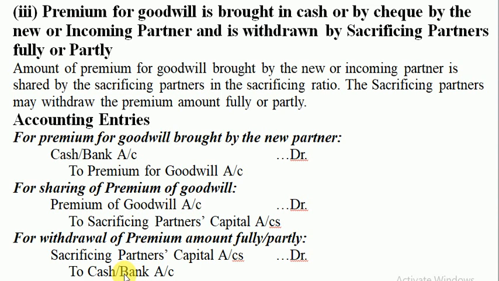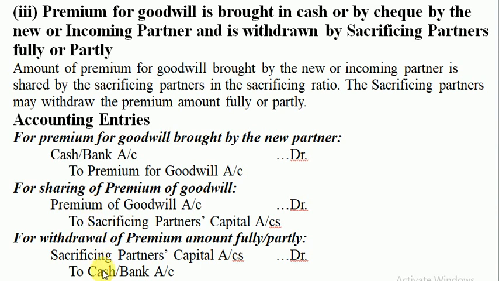So I repeat, there is third entry which says sacrificing partners capital account debit to cash or bank account, being amount of premium for goodwill withdrawn by the sacrificing partners. So one additional entry as compared to case 2 where there were two entries. First two entries stand same. First entry, second entry, and this is third entry.